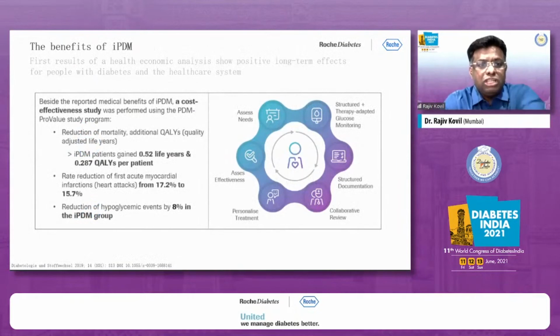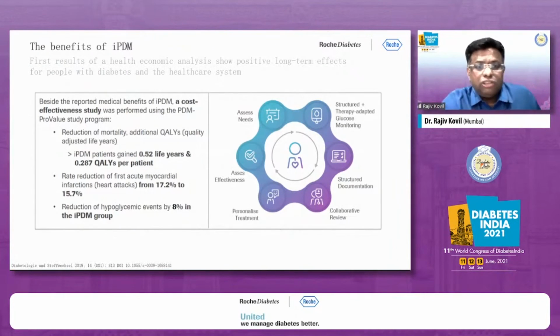And what was the cost effectiveness study, which was a secondary analysis, a secondary endpoint of the ProValue? There was a reduction of mortality, additional quality-adjusted life years. The IPDM patients gained 0.52 life years and 0.287 quality-adjusted life years per patient.